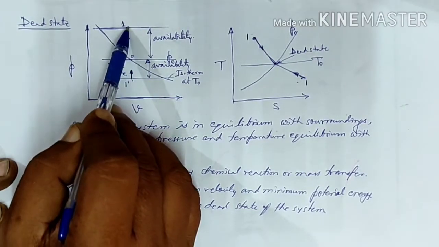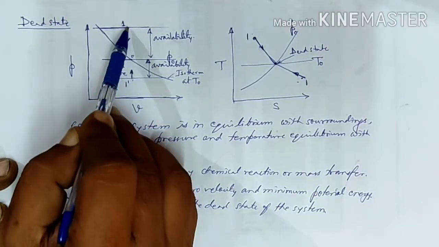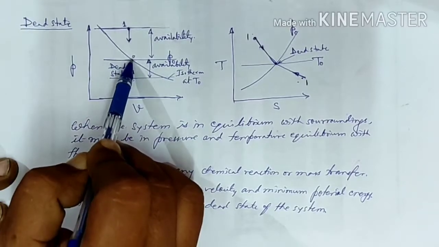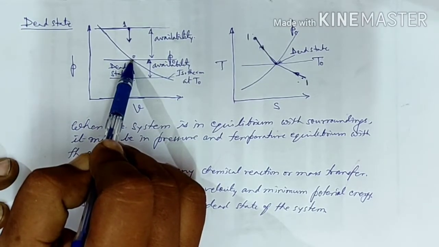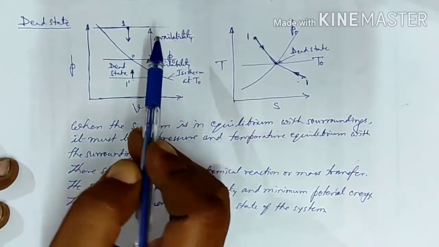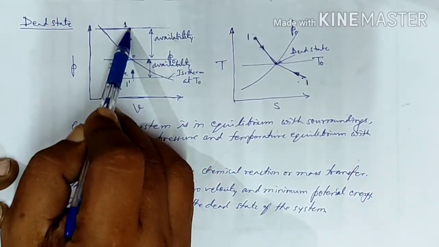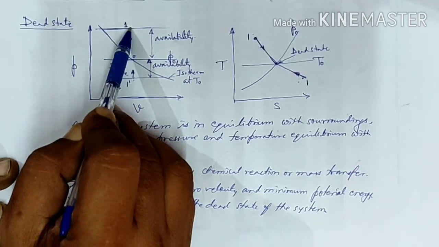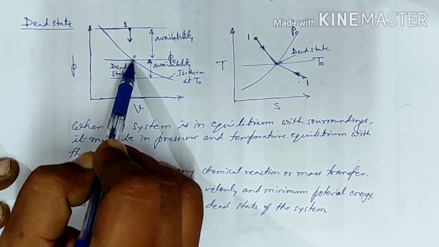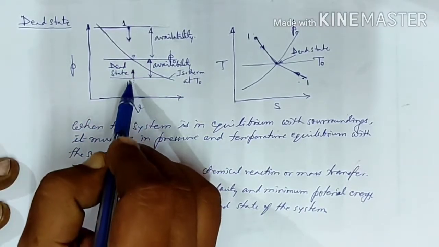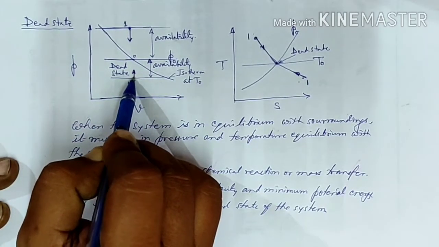That means we can get some useful work by applying an air motor between this point and this point. So we will get the output, available energy or the useful work. That means this state is not a dead state. Once the pressure at point 1 reduces and reaches the atmospheric pressure, then it will be a dead state.